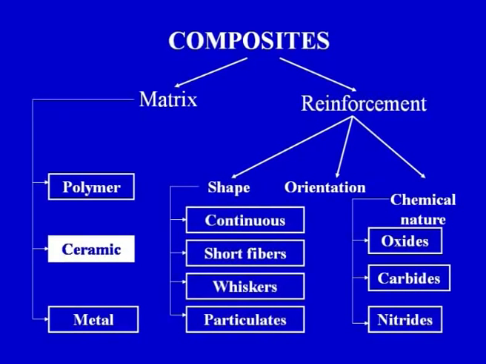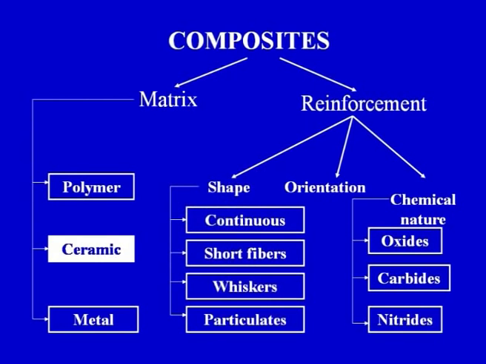Then the reinforcement can further be divided into three categories. On the basis of shape we can have different types of reinforcements. On the basis of orientation of the reinforcement we can have different types of composites. We can have aligned reinforcement, we can have a random type of reinforcement. And on the basis of the chemical nature of the reinforcement we can have different types of composite. So reinforcement can further be subdivided into three subcategories: on the basis of shape, on the basis of orientation, and on the basis of chemical nature. So one by one we can see.